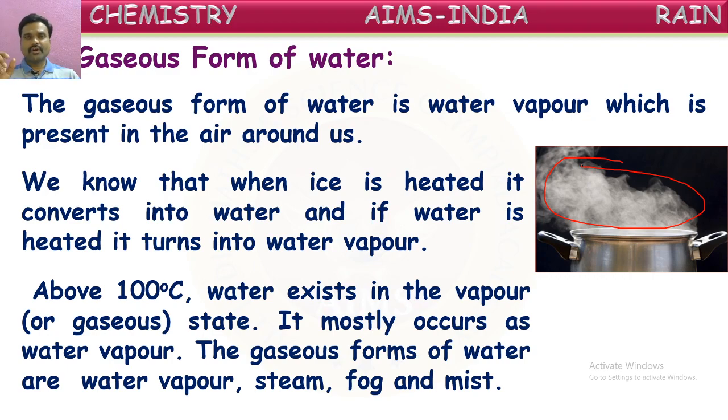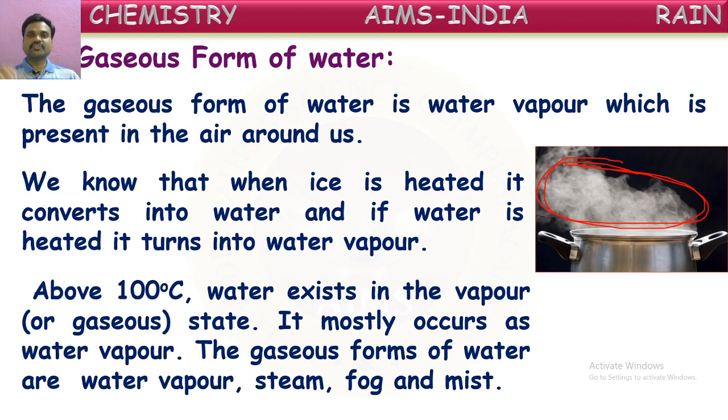Here we have to understand one thing. What is the difference between steam and water vapor? Water vapor may exist at normal room temperature also, in some quantity. But steam comes when you heat water strongly. Of course, it is also called water vapor, but steam occurs when water is heated above 100 degrees Celsius.